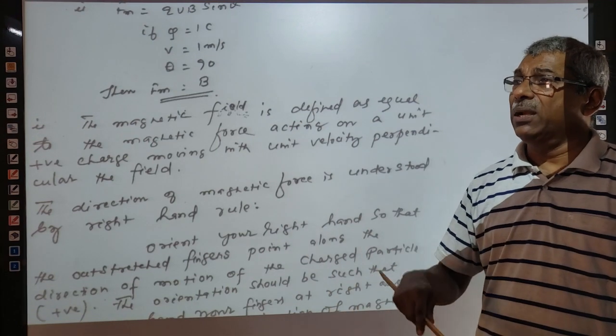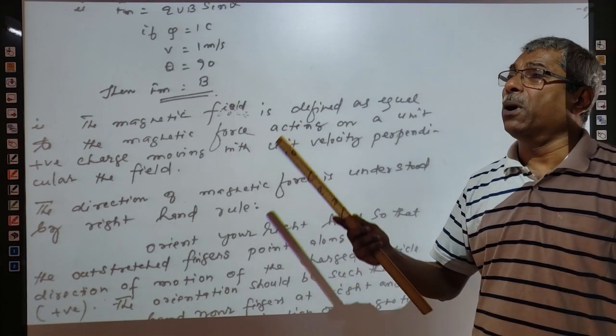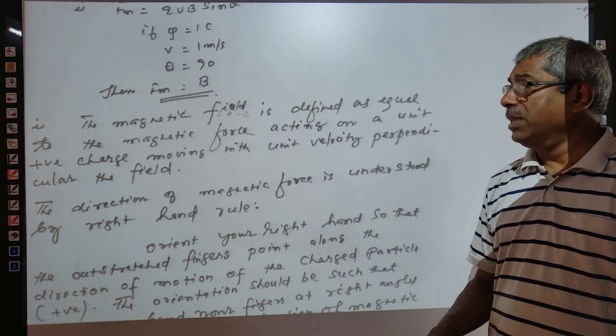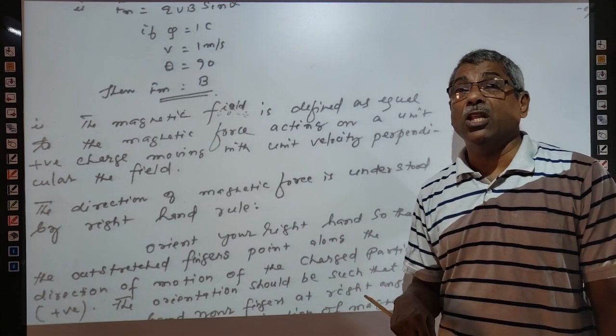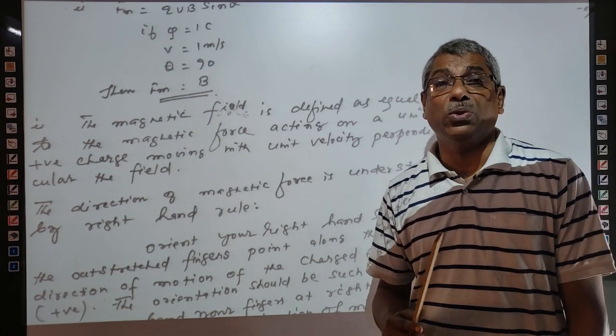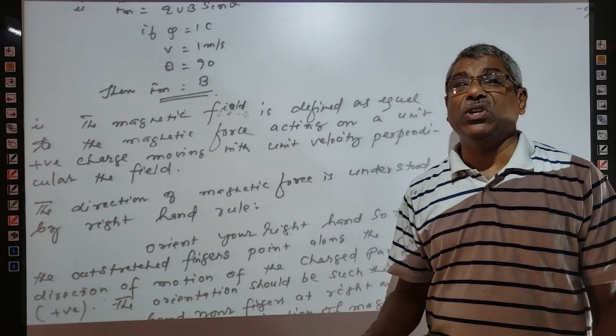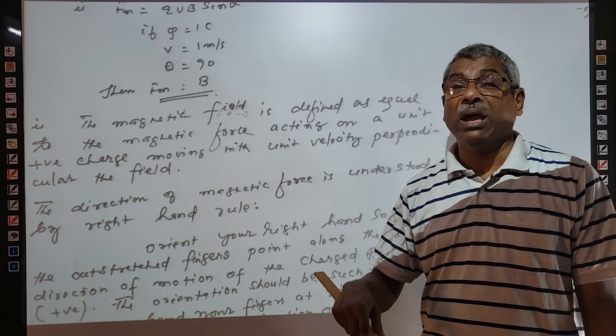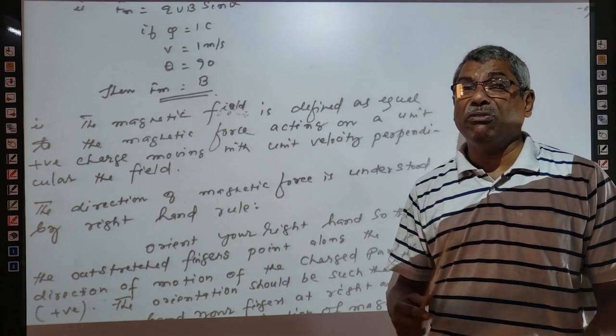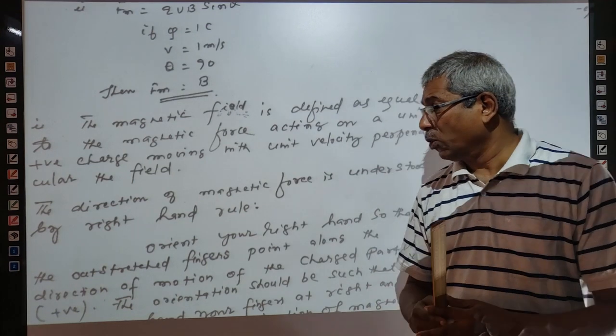So in a field, if a unit charge is moving perpendicular to the field, then the force acting on the charged particle is equal to the intensity of the magnetic field. In this way we can define the intensity of the magnetic field also.